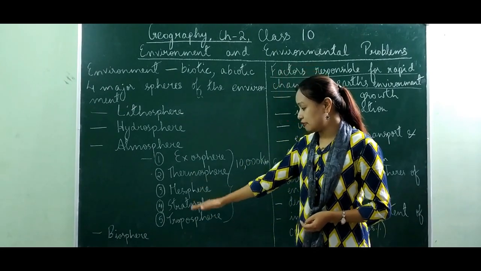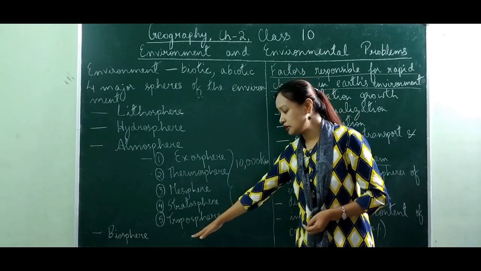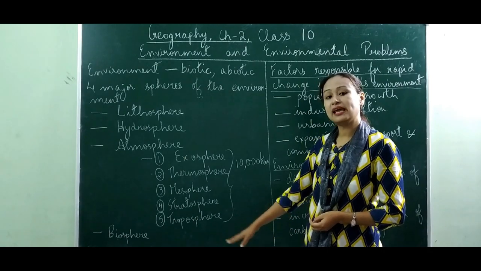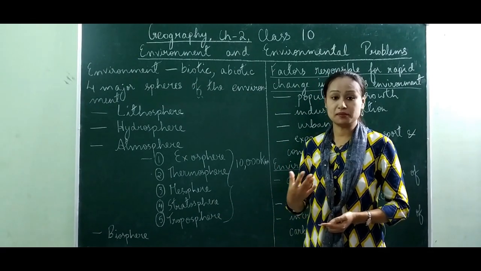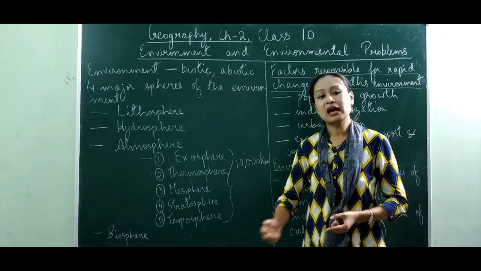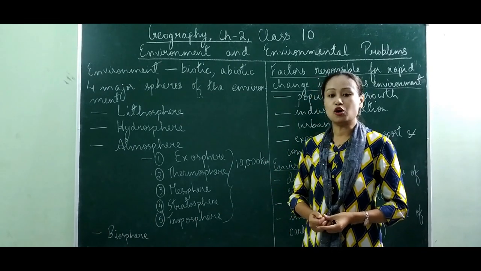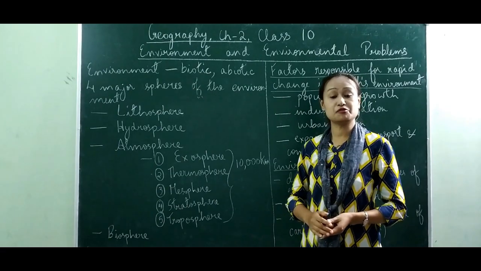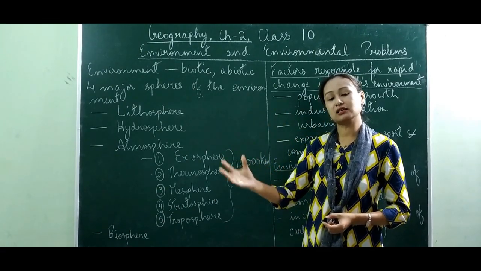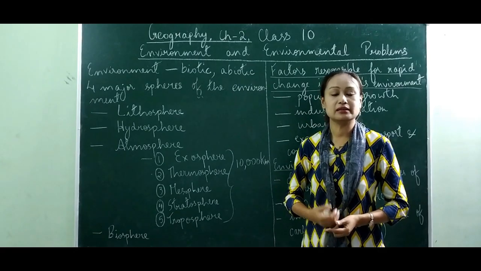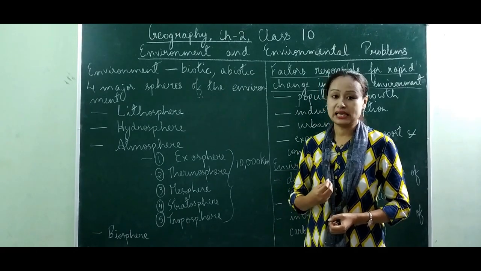Next we have biosphere. Biosphere consists of those areas of the earth where life forms occur. It may be a few meters down under the oceans and seas, or maybe in the lower stratum of the atmosphere where insects and birds live. Those areas come under the biosphere, the area where the life forms exist.